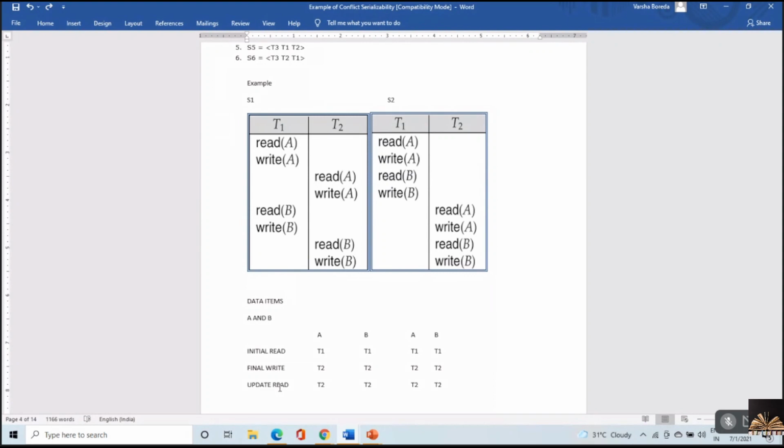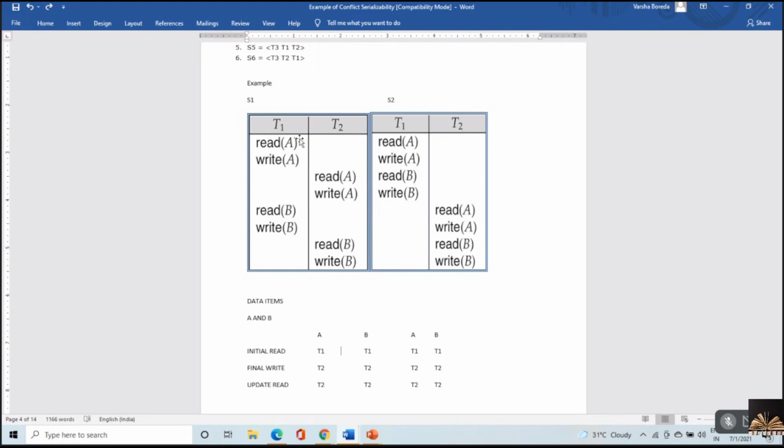Okay, so going with initial read with respect to database item A. T1 is performing the initial read on A. So here initial read on A is taken as T1.